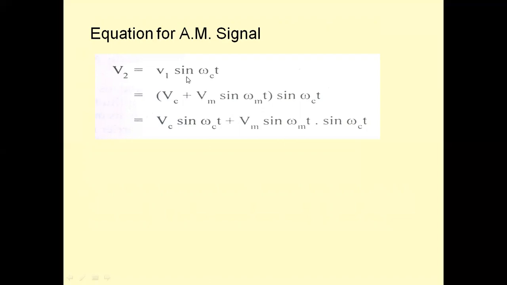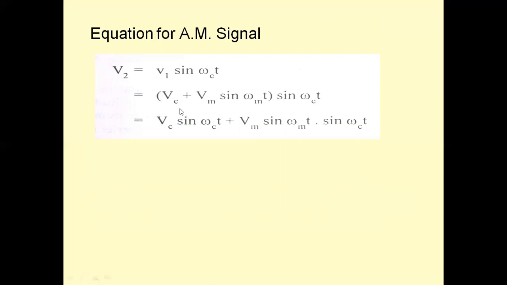It need not be sine. You can also take it as cos. Vc plus Vm cos omega mt into cos omega ct. The message is a sinusoidal signal. The carrier is also a sinusoidal signal. It need not be sine; you can also take it as cosine. This can be sine, this can be cosine, or this can be cosine, this can be sine, or both cosine. There is no problem because the time domain signal is varying with respect to either sine or cosine. That means there are sinusoidal variations.